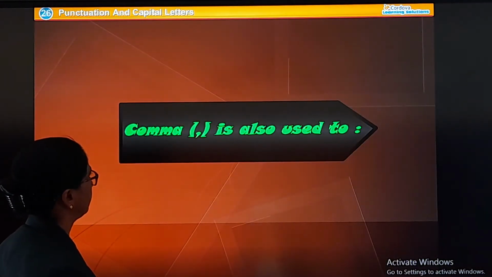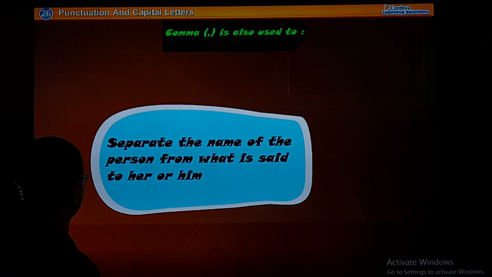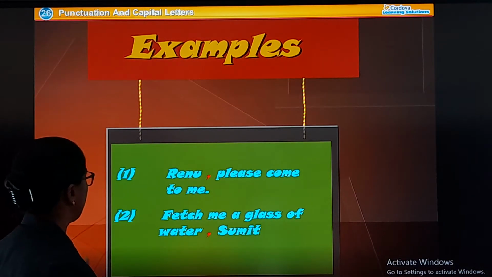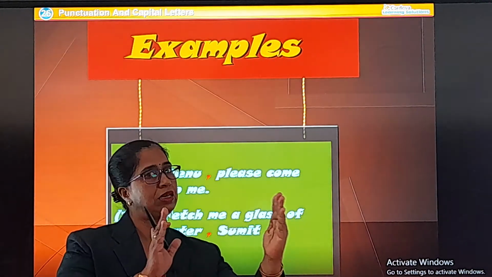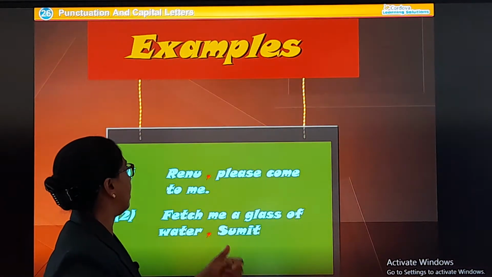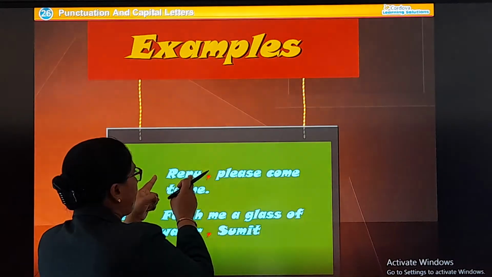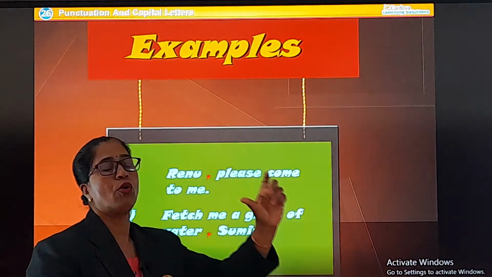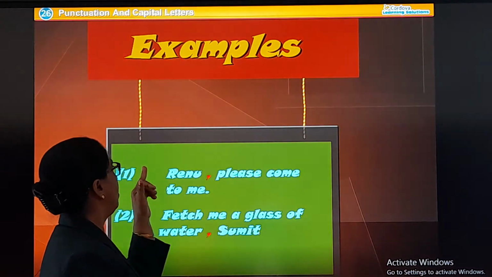A comma is also used to separate the name of the person from what is said to her or him. Now, we learned the first use of a comma is to separate the list of words. Secondly, we can also use a comma to separate the name of the person from the words or the sentence that we are saying to that person, like Renu.